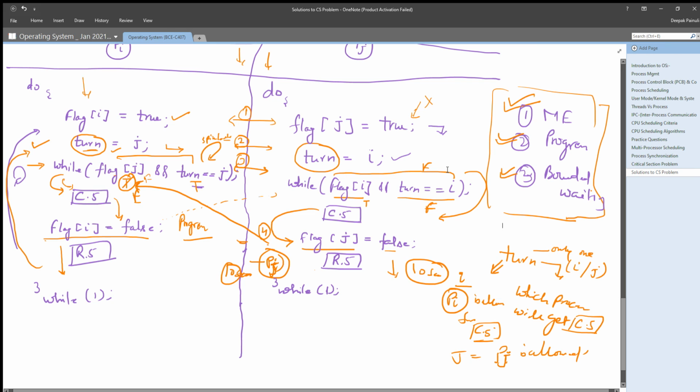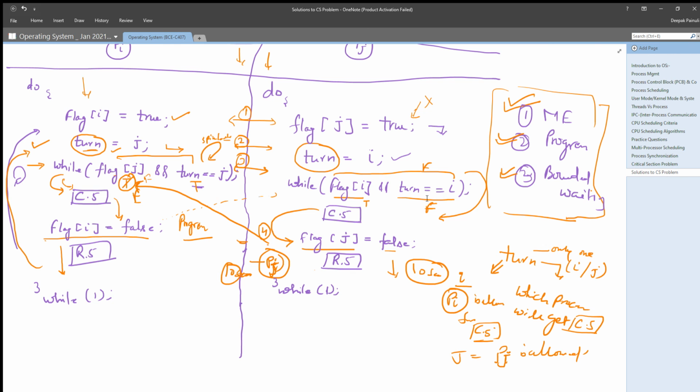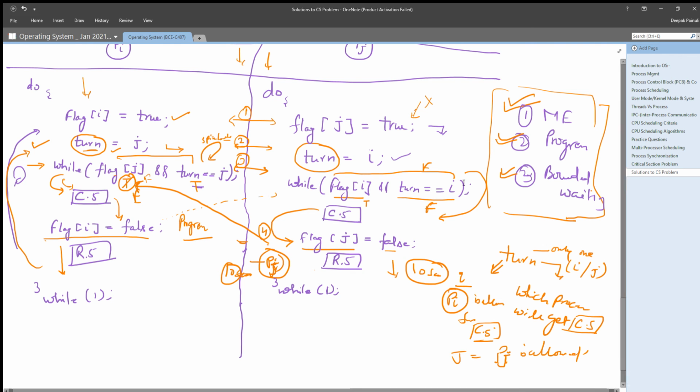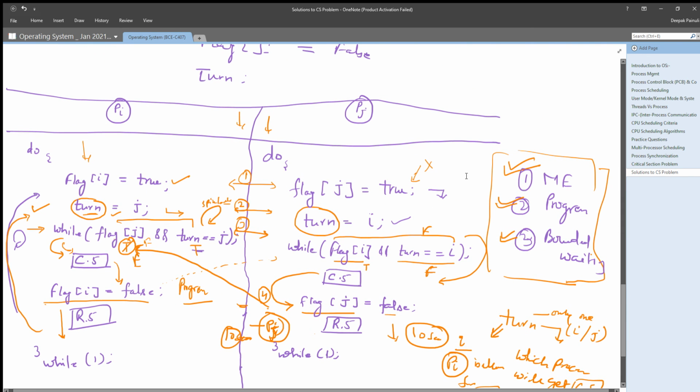Now you understood that if these three requirements are fulfilled by any solution, that particular solution will be recognized as an ideal solution for the critical section problem.